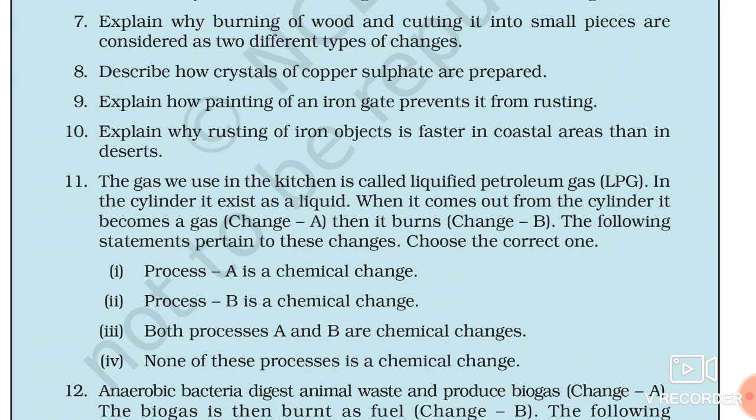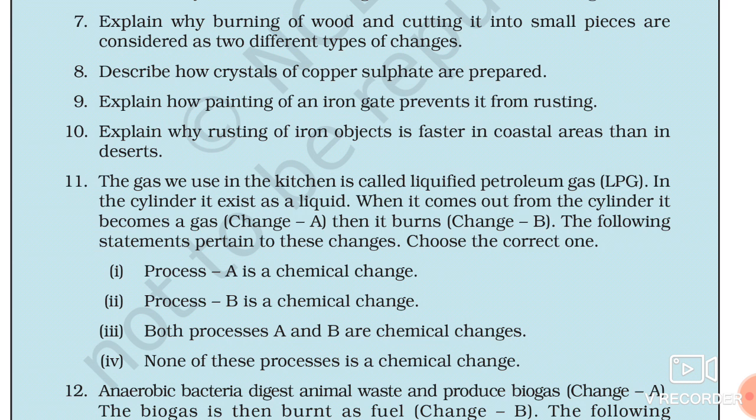And in case we are going towards deserts, the area where there is very less moisture, and if there is less moisture, there will be less reaction with the oxygen and iron objects. So in coastal areas there are more reactants, more chances of oxidation.